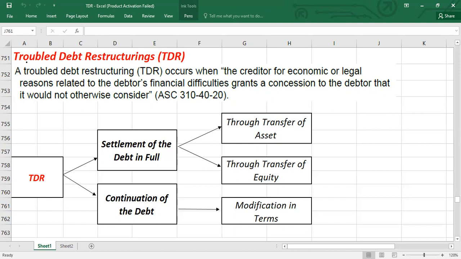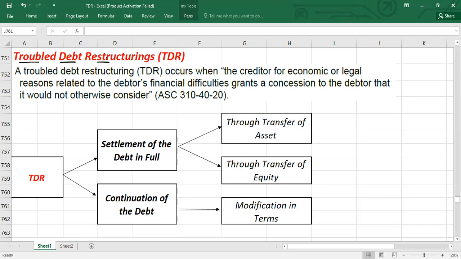Today we are going to talk about troubled debt restructuring. A troubled debt restructuring is one in which the creditor allows the debtor certain concessions to improve the likelihood of collection that would not be considered under normal circumstances. Concessions might include items such as reduced interest rates.